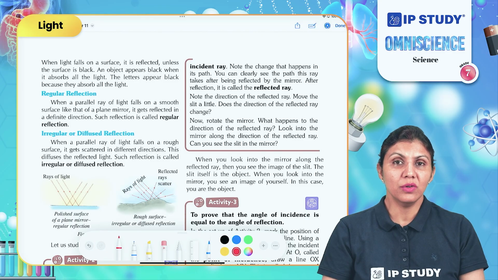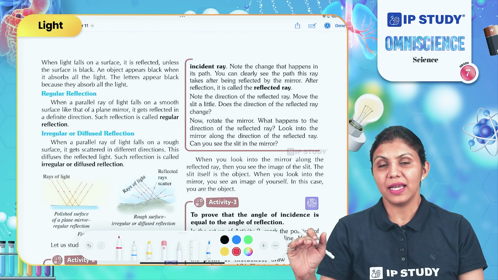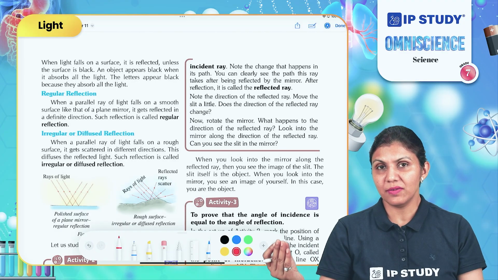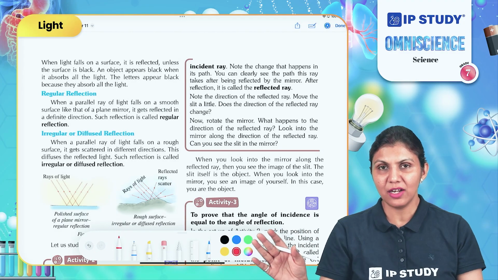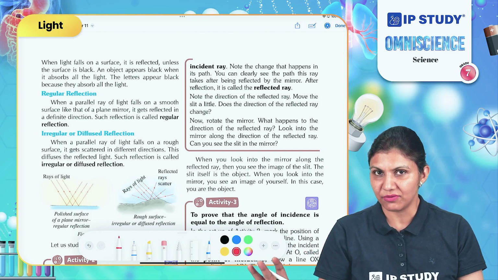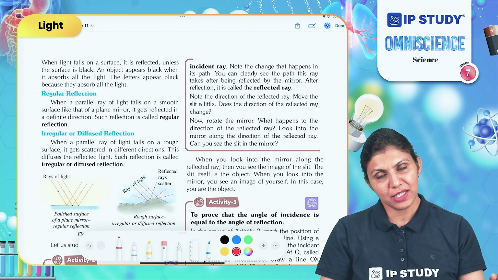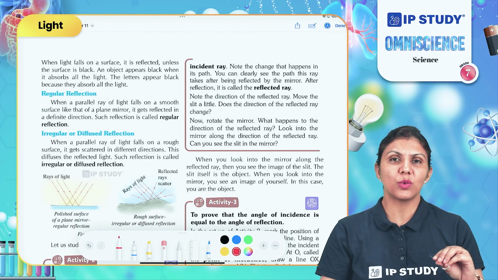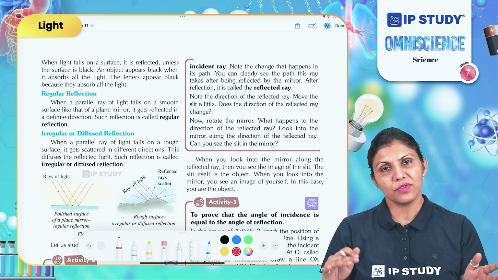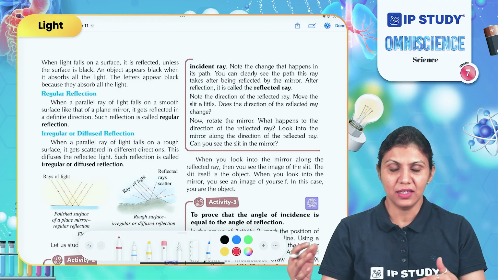Similarly, if you check the surface of the wall, it might be smoother if it is painted well, otherwise it will be rough. If you check the surface of the tabletop, it might be smooth, or if you check the surface of any silk cloth, it is quite smooth. So different types of surfaces have different textures here. Some are rough, some are smooth.